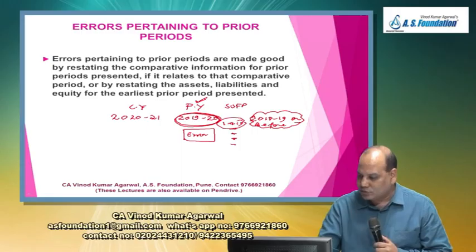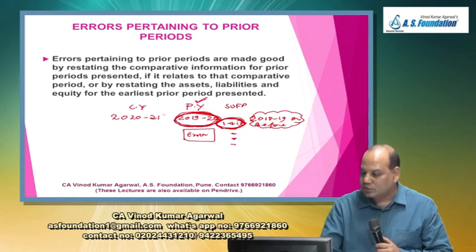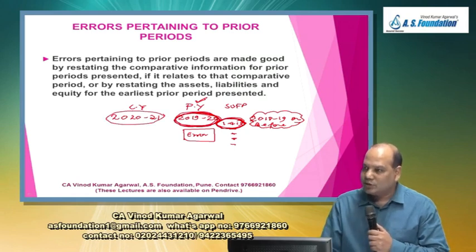Because this will change, this will also change, because this balance will become the opening balance, so your closing balance will change, this will also change.